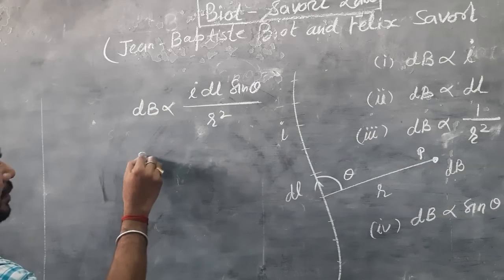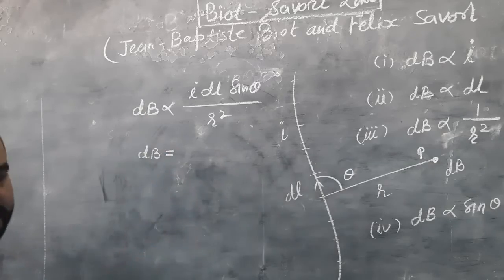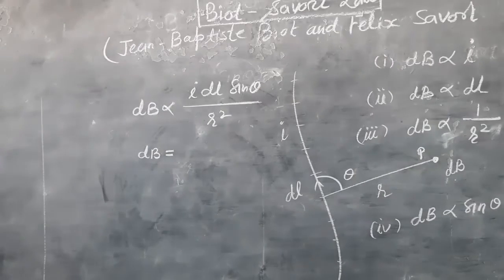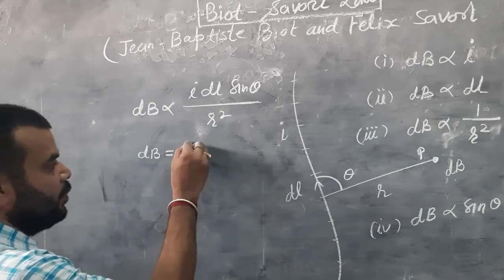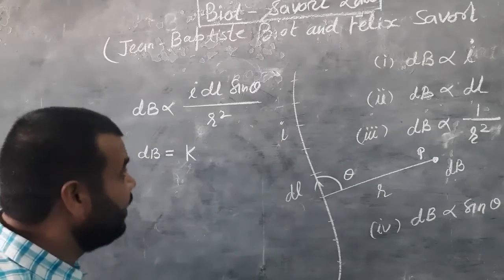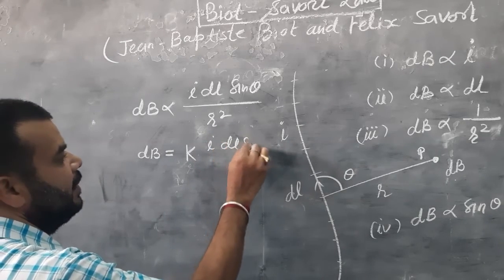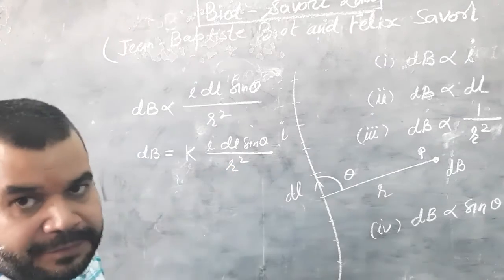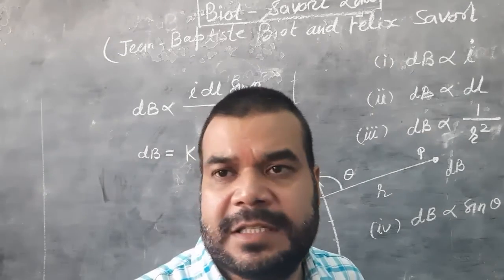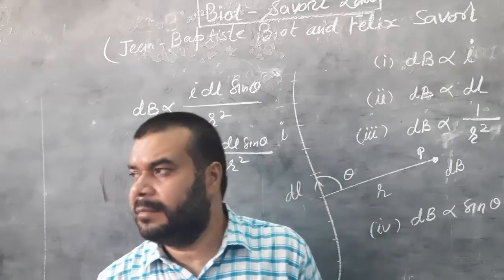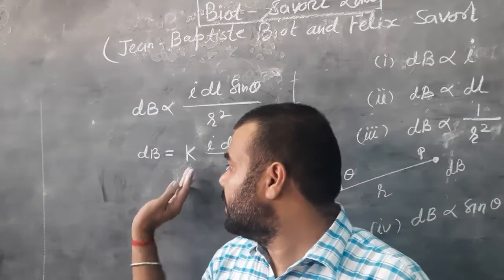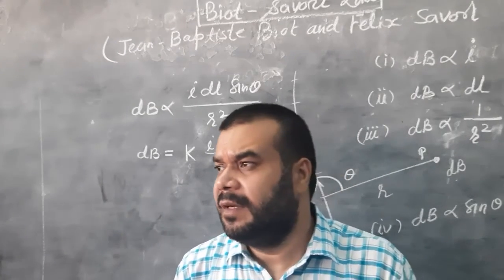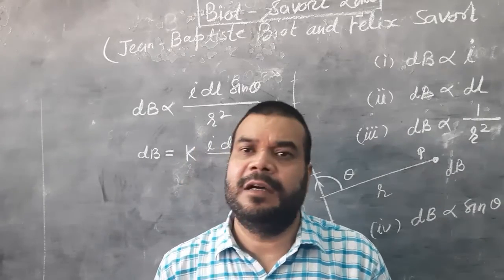Now we can replace the proportional sign. So we need a constant, and this constant is called the proportionality constant. Suppose we are considering a constant k. This is k times I dl sine theta upon r square. In the gravitational law, the capital G is the universal constant which does not depend on the medium, but in Coulomb's law, the constant k depends on the medium. Similarly, the Biot-Savart law is a law like Coulomb's law.